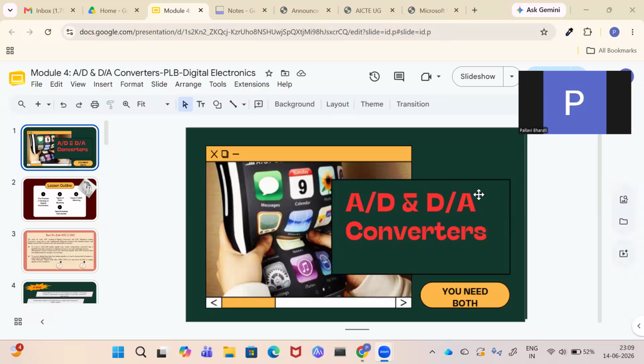Hello everyone. So I'll be starting this module 4 and let us see how much we can complete today. So it is all about AD and DA converters.